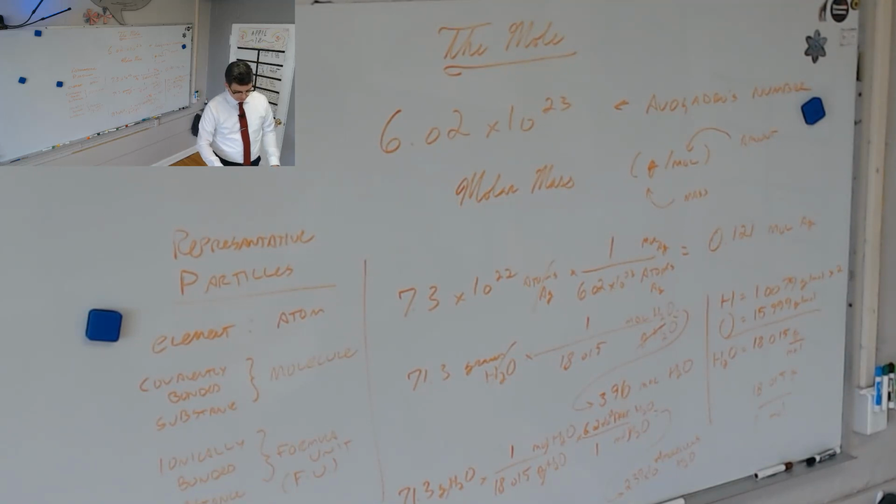Oh, yeah. Last thing is we're going to talk about empirical and molecular formulas. Your book also talks about formulas of a hydrate. My goal was that we would do that lab, and that would tell you about how hydrates work. And so if you need more, we can talk about it. As you're doing your chapter review, it'll become apparent whether you need more or not, and we will talk about it during the chapter review. But let's do this last thing before we close.